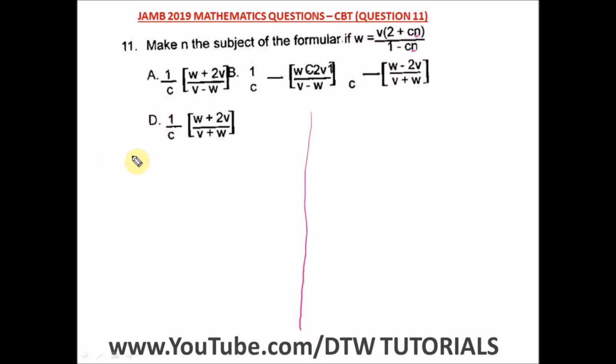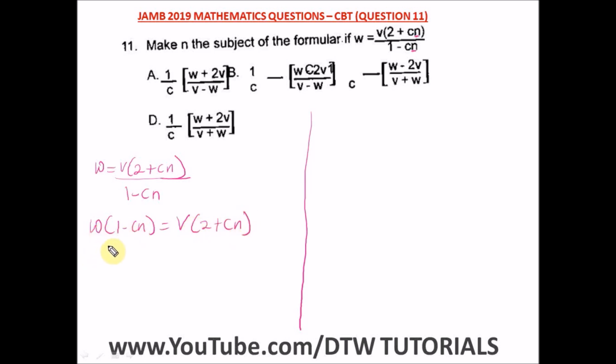If we cross multiply this, let me quickly write down the question so we start afresh. You follow me closely. From here we'll cross multiply. So we have w bracket 1 minus Cn equal to V, 2 plus Cn.